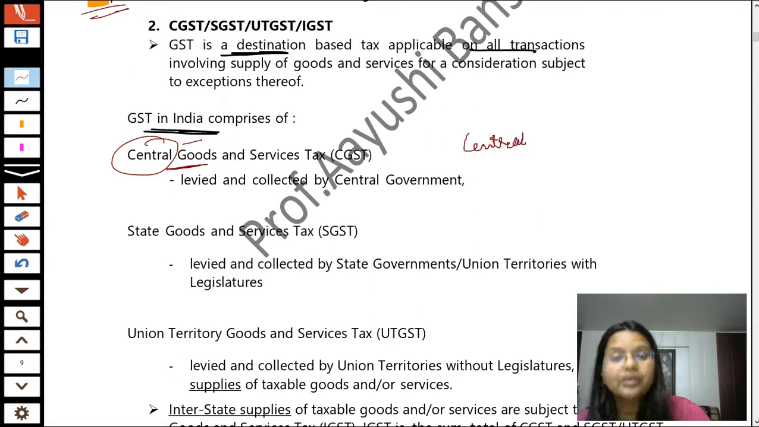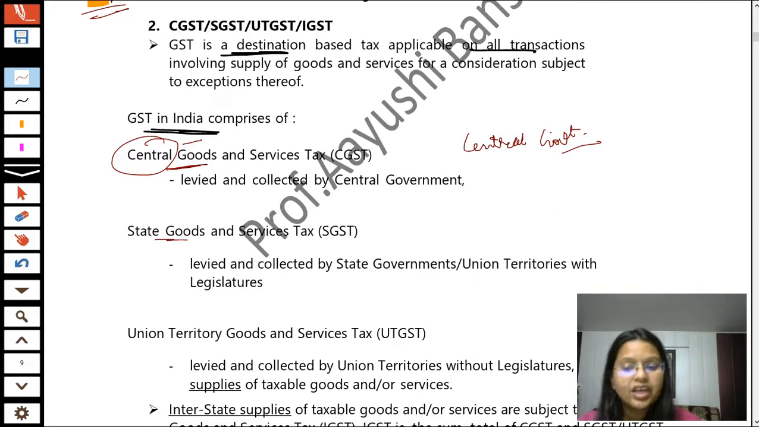As I told you, GST is a dual model concept. Now why is it known as a dual model concept? Because both governments, whether central government or state governments, collect GST from the customer. So CGST is levied and also collected by our central government. SGST, that is State Goods and Service Tax, is levied and collected by the state governments, or if it is a union territory with legislature, it will be collected by the union territory with legislature.